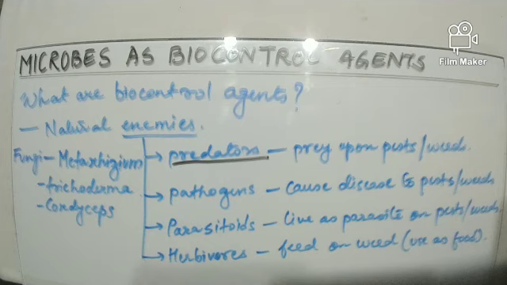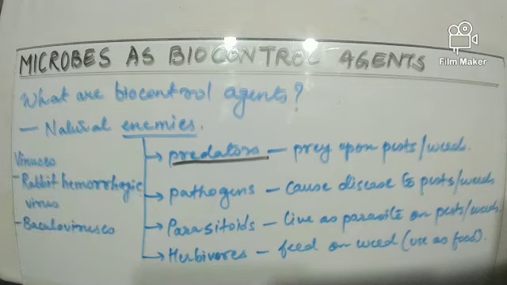Now there are certain fungi that can also be used against pests or weeds. The first example is Metarhizium, which infects mites and grasshoppers. Second is Trichoderma, which controls fungal and bacterial growth on tree wounds. And the last is Cordyceps, which acts against arthropods. And the last pathogen is the viruses. Rabbit hemorrhagic virus and baculoviruses are taken as examples that infect rodents and invertebrates.